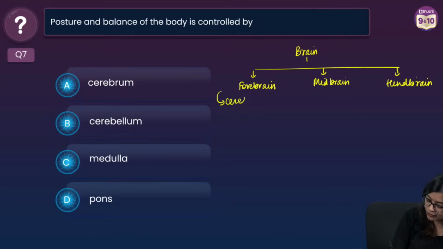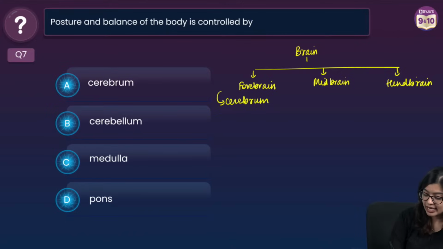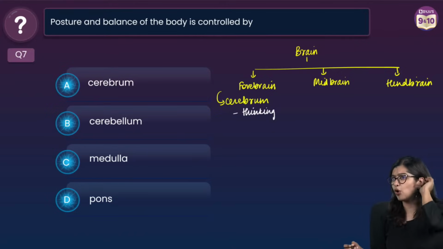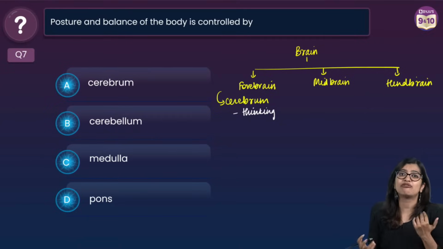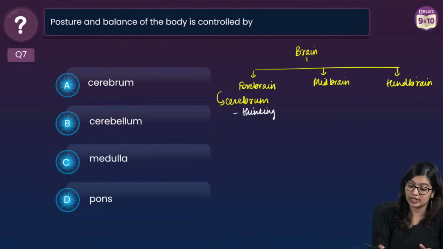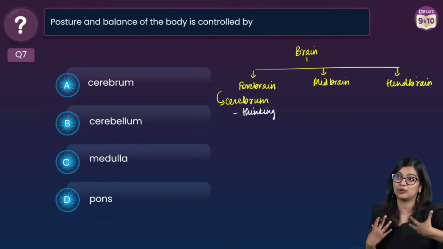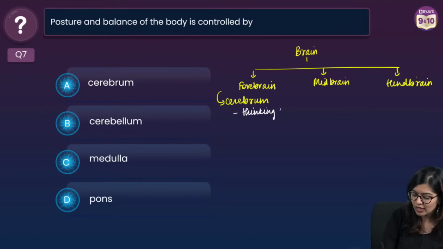A large part of the forebrain includes the cerebrum. What is the function of the cerebrum? It is mainly the thinking part of our body. It controls all our sensory information, whether how we're able to see, how we're able to hear. All of this is regulated by the cerebrum. It is also said to be the conscience, right? So I can say that it is the main thinking part of the brain.